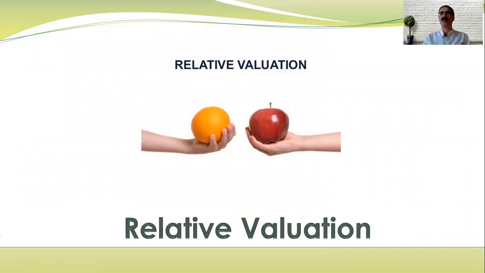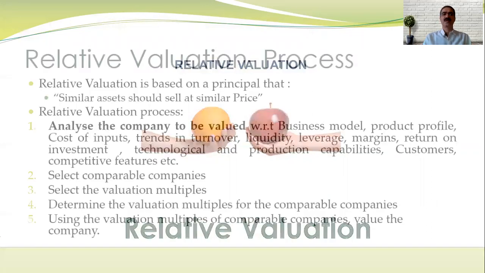For example, you cannot compare a steel industry with the pharmaceutical industry, or a ball pen industry with the oil industry. You should have the same industry and more or less similar turnover companies. You cannot compare a 1,000 crore company with a 10 crore company. It should be relative. A 1,000 crore company you can compare with a 100 crore company, but not beyond that.